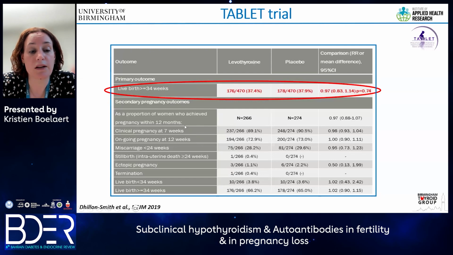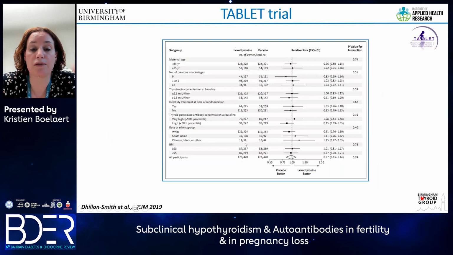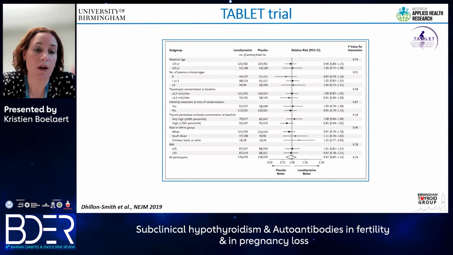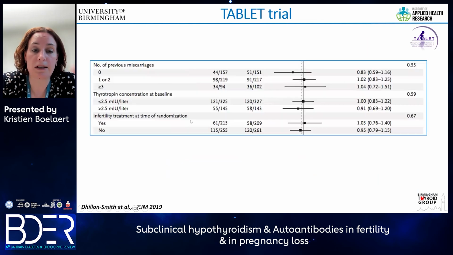You can also see that there have been a number of secondary outcomes that have been looked at, whether there were early miscarriages, whether there were stillbirths, whether there were ectopic pregnancy, whether this resulted in termination. None of these found any significant differences. We also did a subgroup analysis, particularly focusing on a number of factors that appear to be associated with worse pregnancy outcomes. So this included maternal age, the number of miscarriages, their serum TSH concentration, their level of antibodies, as well as their ethnicity.